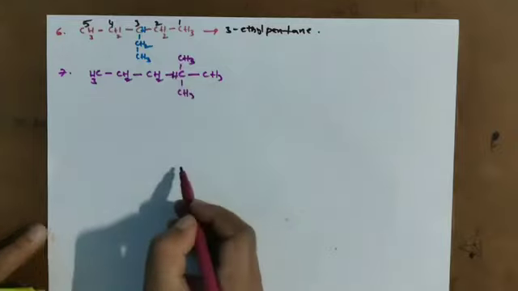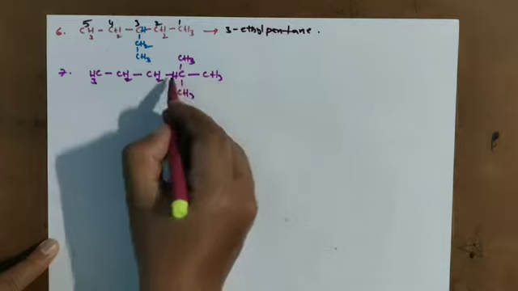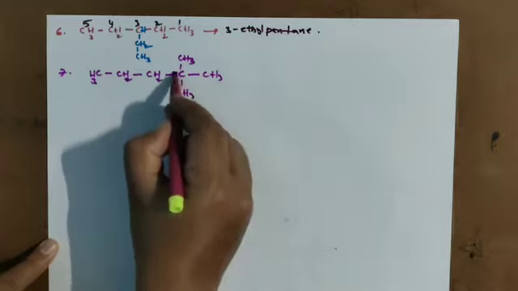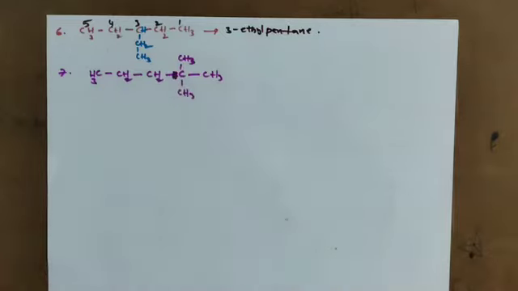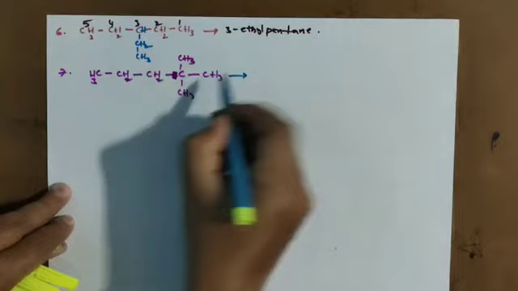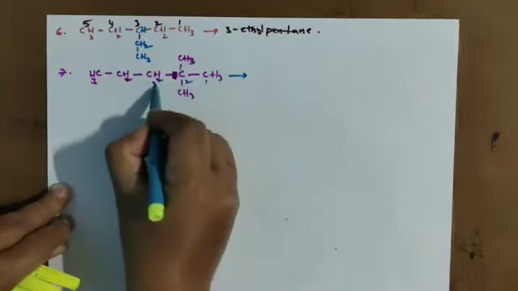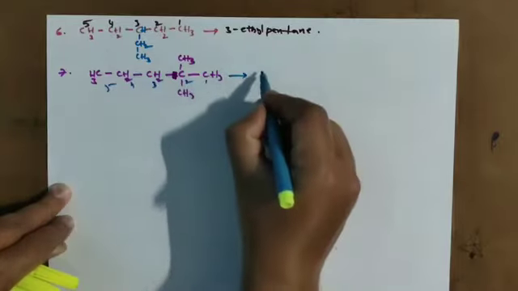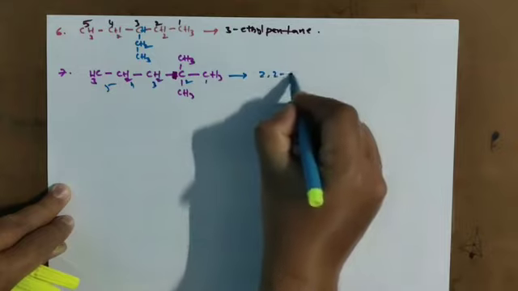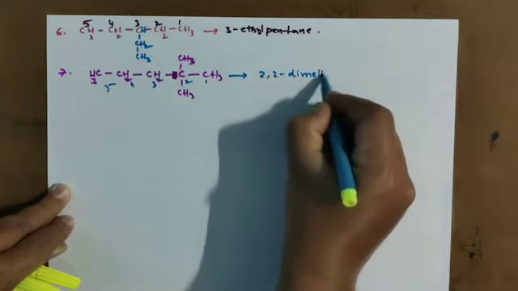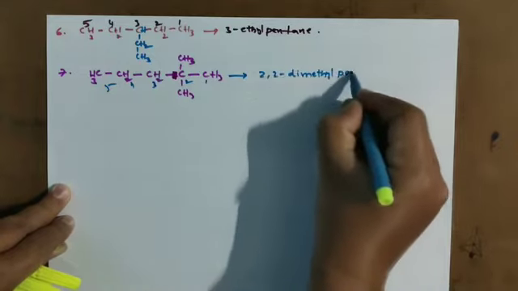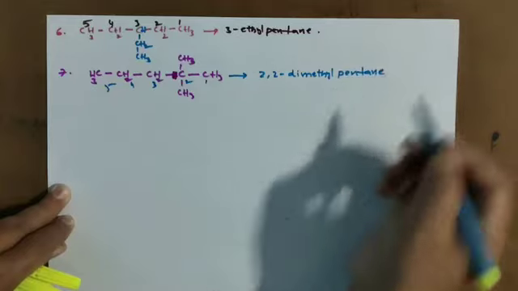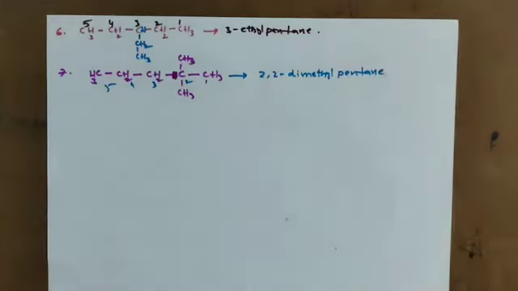Am I right? 1, 2, 3. Hydrogen not there here. Clear now? Look here now. What is the carbon chain? 1, 2, 3, 4, 5. 2,2-dimethyl pentane. This is one chain we got.